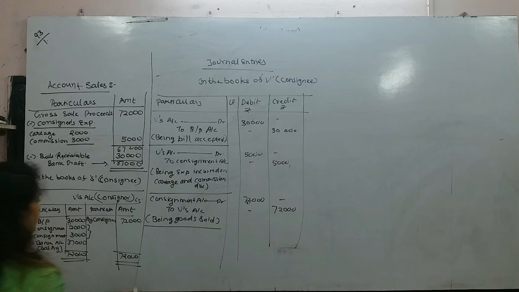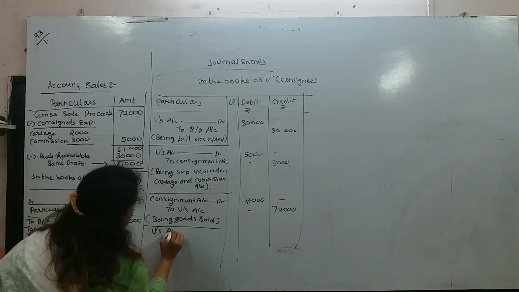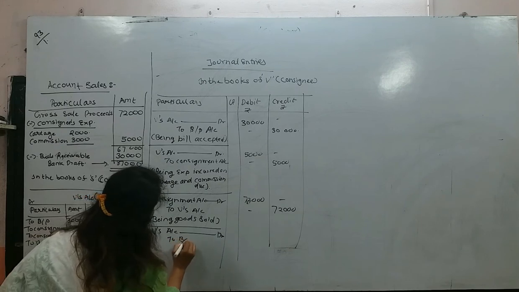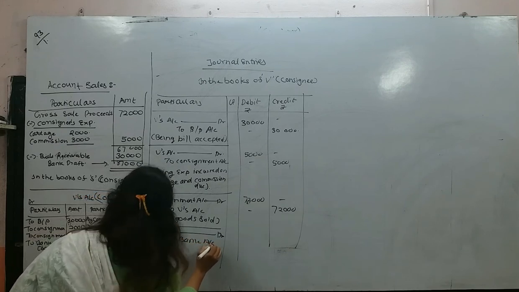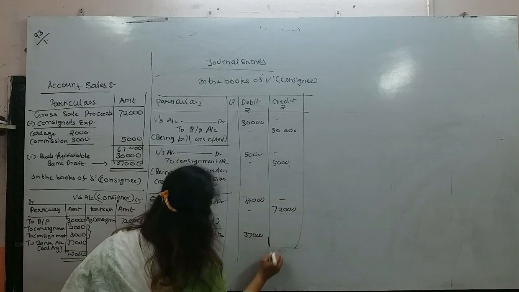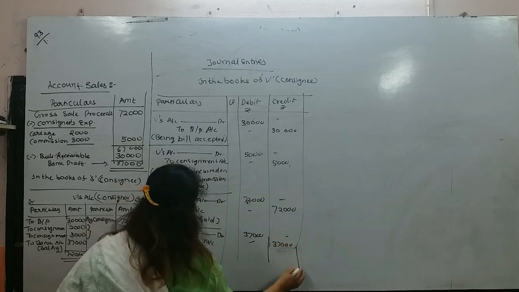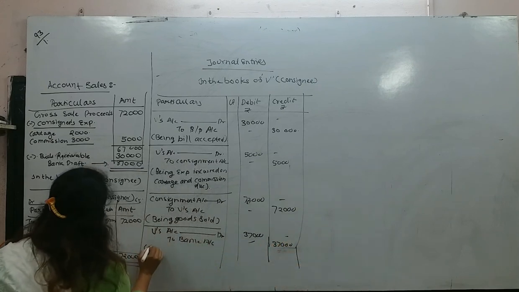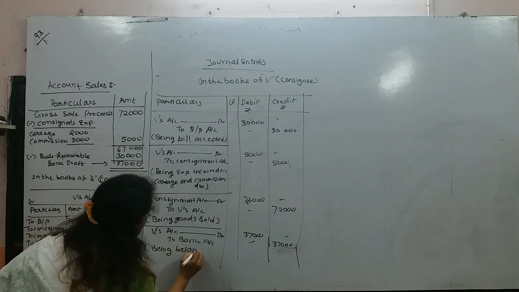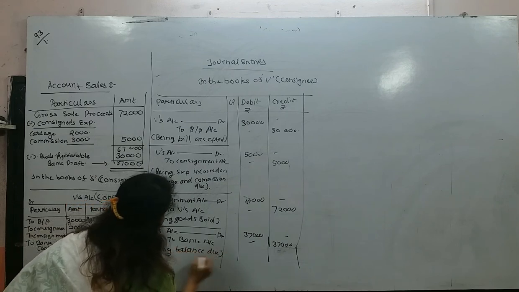The last entry, that is V's account debit to bank account, that is 37,000. Narration: being balance due.